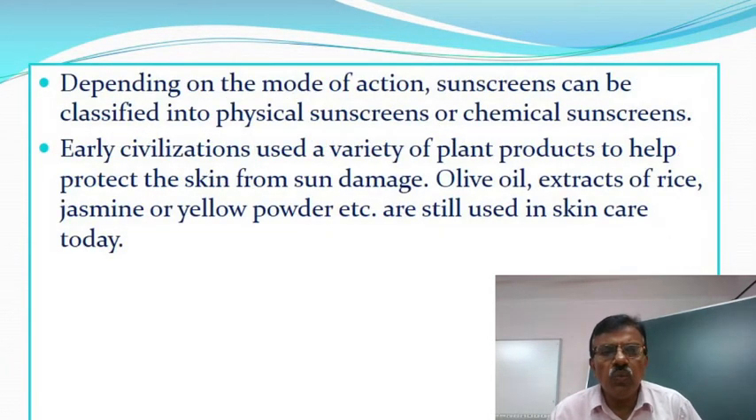Depending on the mode of action, sunscreens can be classified into physical sunscreens or chemical sunscreens. Early civilizations used a variety of plant products to help protect the skin from sun damage. Olive oil, extract of rice, jasmine, or yellow powder, etc., are still used in skincare today.